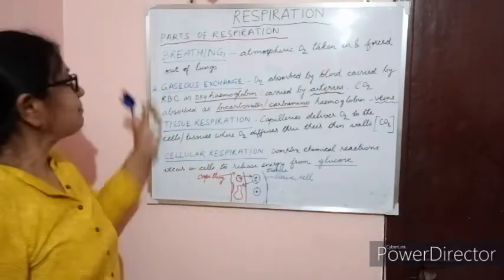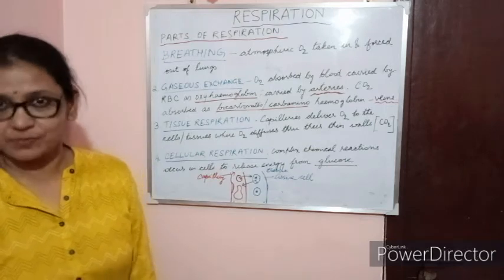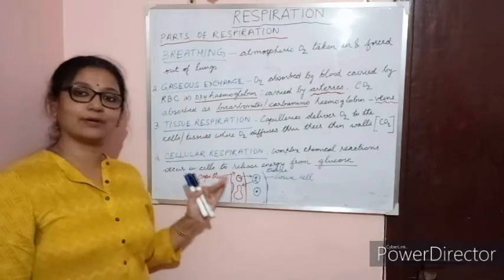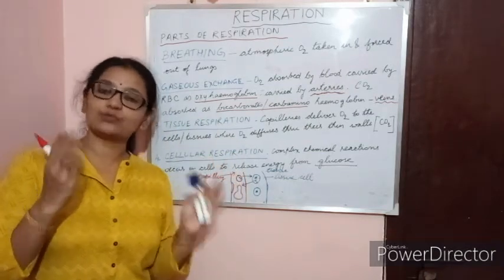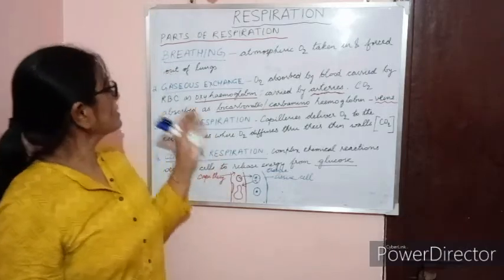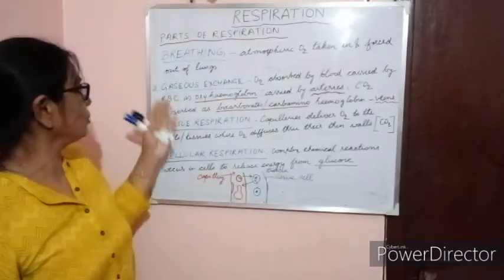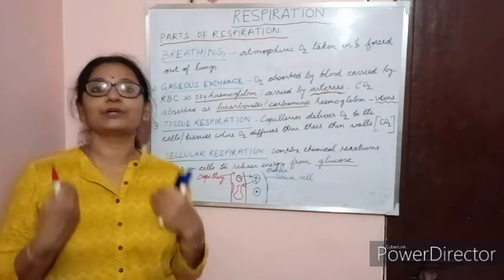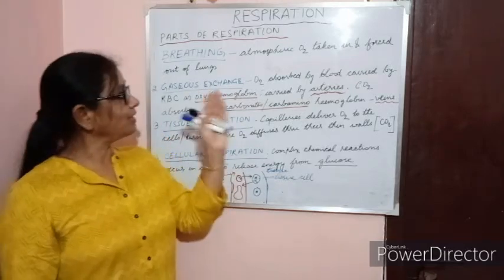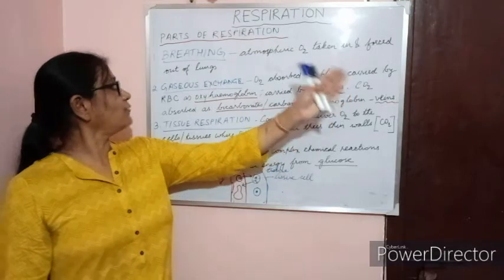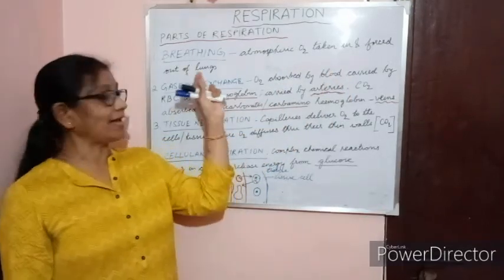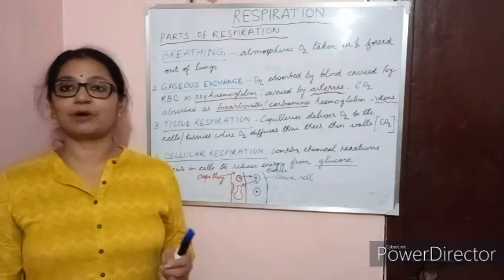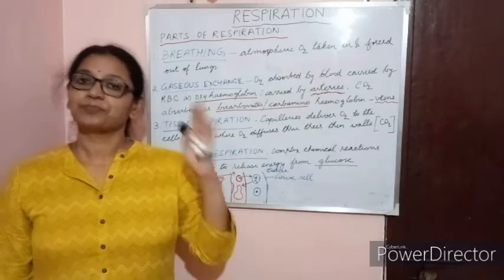Now, parts of respiration. What are the parts of respiration? Breathing, gaseous exchange, tissue respiration, cellular respiration. These are the four things which you have to understand in order to understand the parts of respiration. What is breathing? Atmospheric oxygen we are breathing in and carbon dioxide is coming out. So breathing is the atmospheric oxygen taken in and forced out of the lungs. The lungs are the organs involved in respiration. Later in this chapter, we will study the organs which are involved in respiration.